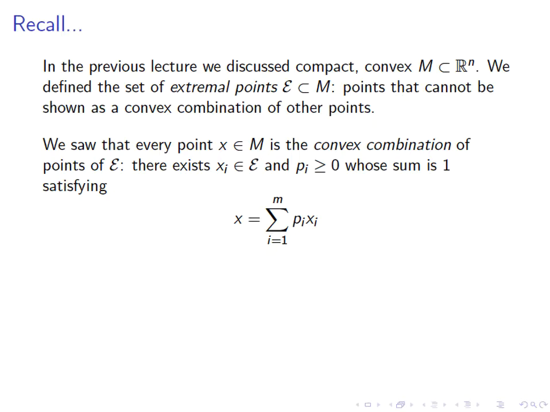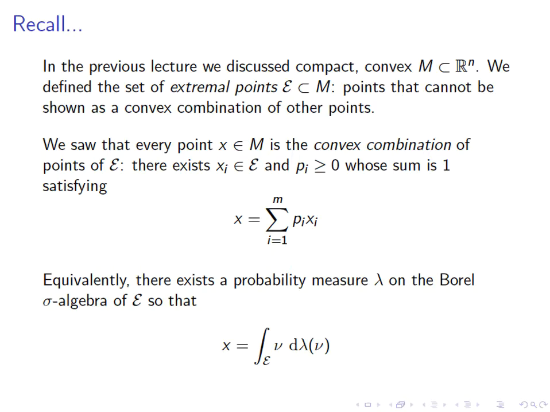So pi, you can think of as probabilities, so that x equals the sum of pi times xi, the weighted average of the points xi, or the center of mass.